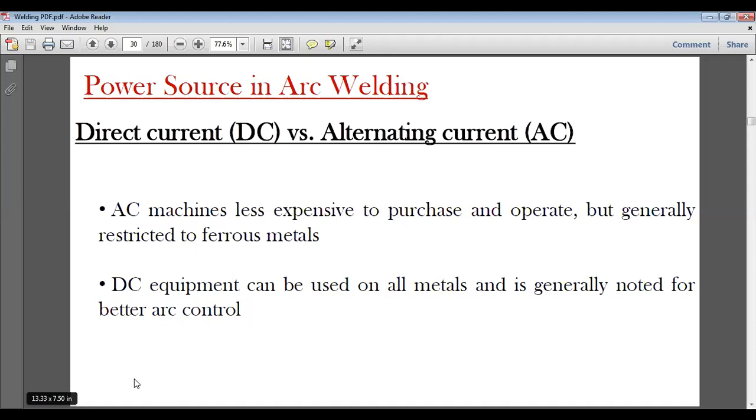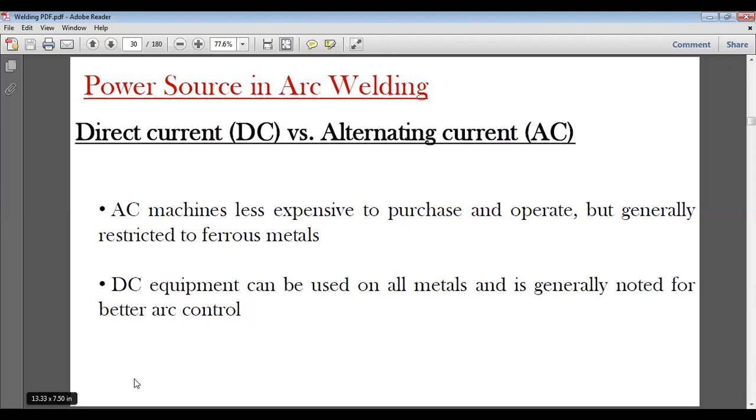And then we keep that electrode at a distance of 1 millimeter or 2 millimeter or 3 millimeter from the metal, not more than 3 millimeter. 3 millimeter is the highest that we can achieve. In fact, at 3 millimeter we will be losing many electrons, and the electrons will not be attacking, so the heat will be reduced.